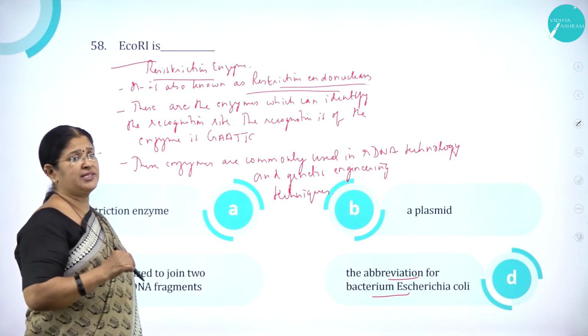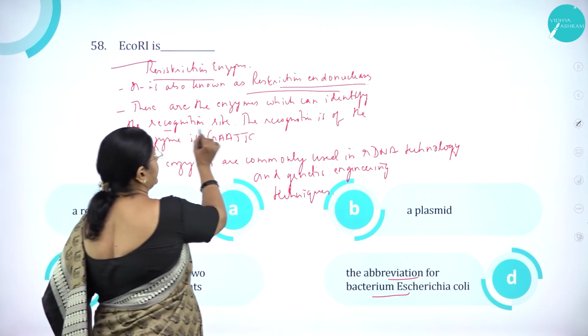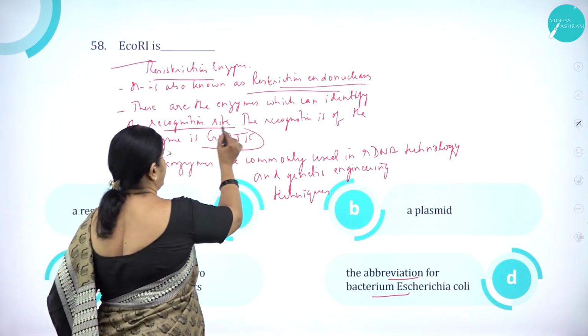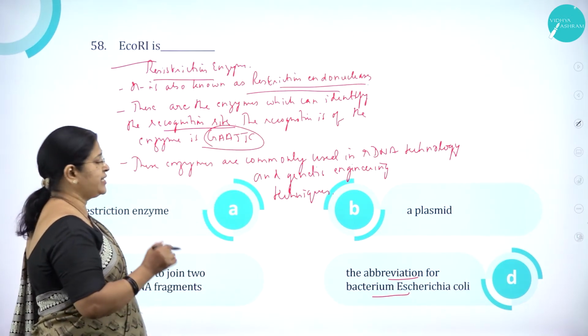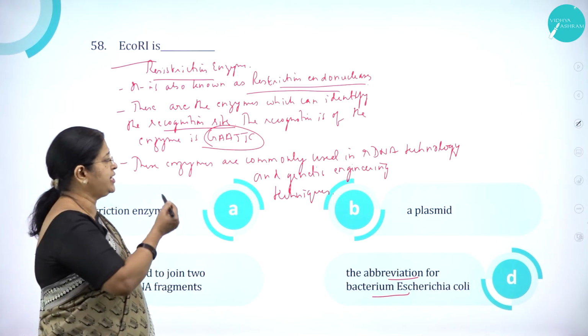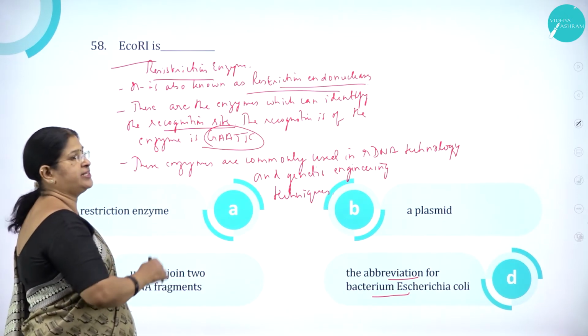And what are these enzymes? These are very important enzymes which can identify the recognition site. And the recognition site is what? GAATTC. And these enzymes are commonly used in what? Recombinant DNA technology and also in genetic engineering techniques. So it is a restriction enzyme.